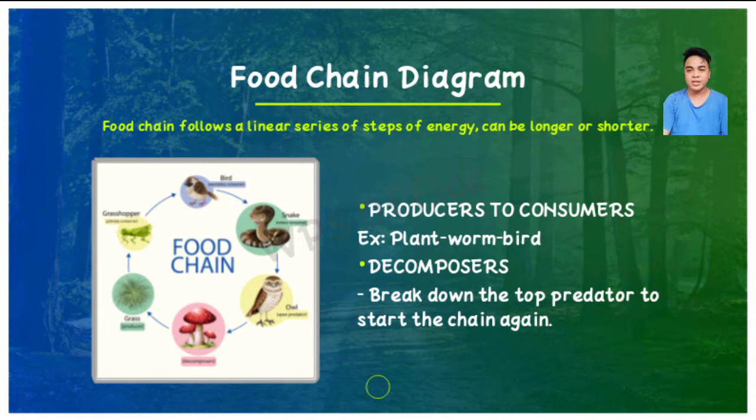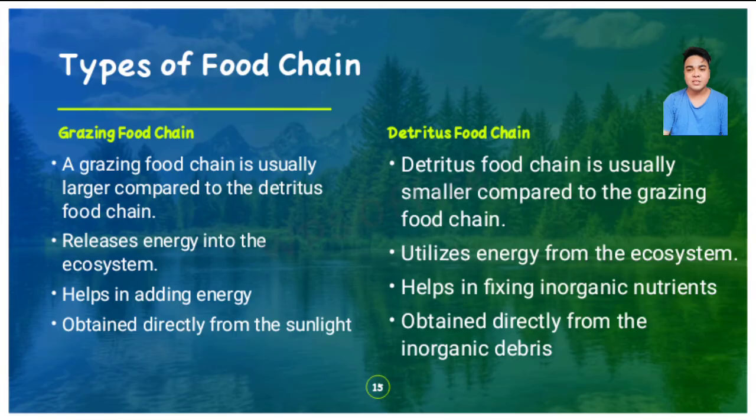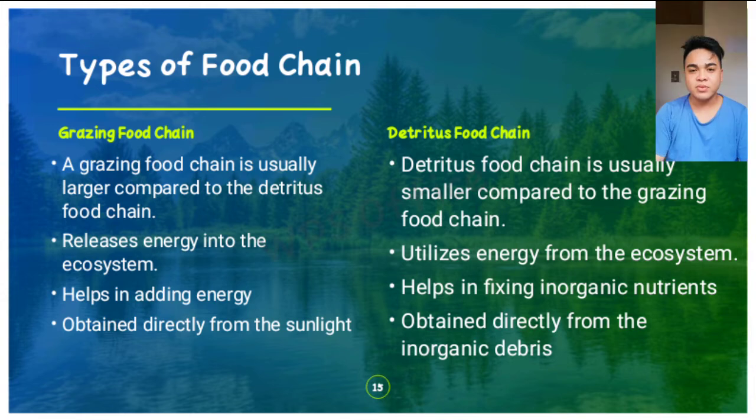The food chain diagram goes from the producer to the consumer. For example: plant, worm, bird, decomposer. It breaks down the top predator to start a new food chain. There are two types of food chain: the grazing food chain and the detritus food chain.